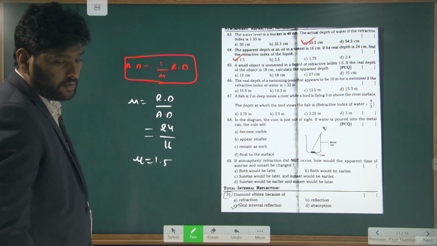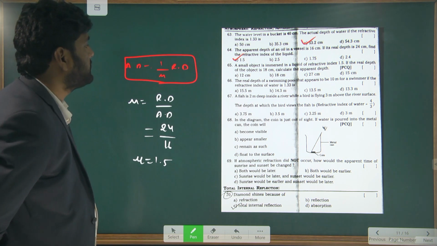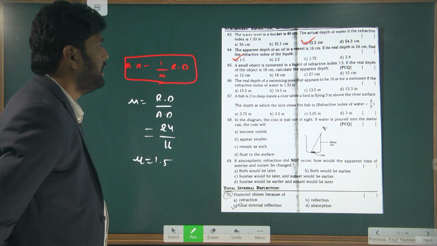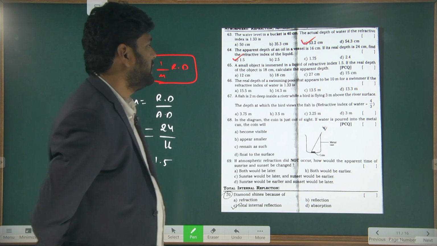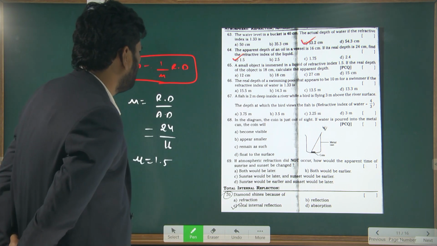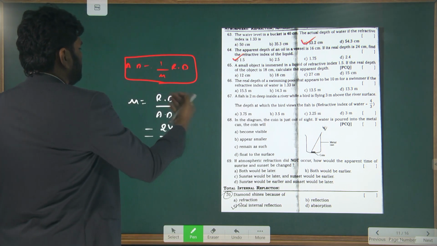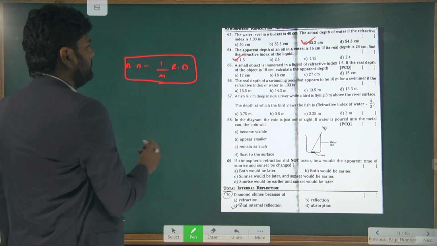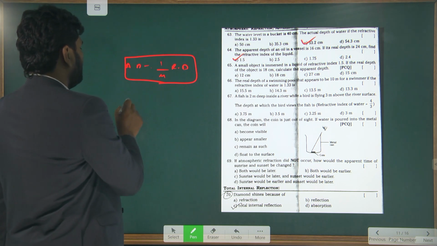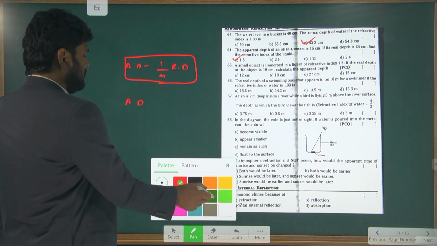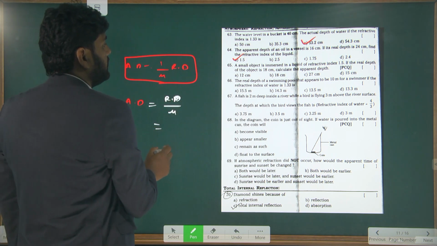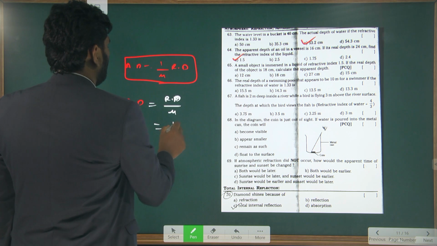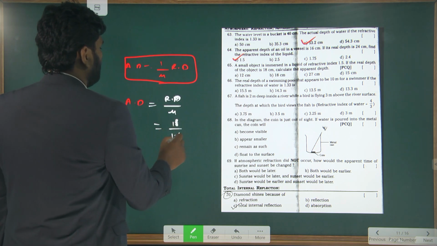Next, same way, a small object is immersed in a liquid of refractive index 1.5. If the real depth of the object is 18, calculate the apparent depth. Same formula again. Apparent depth is equal to real depth by refractive index. Real depth they have given 18 centimeter, refractive index 1.5.